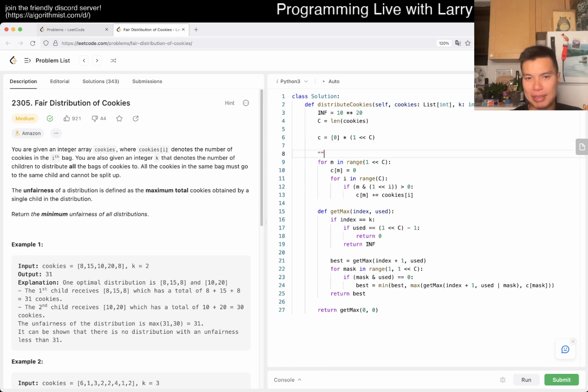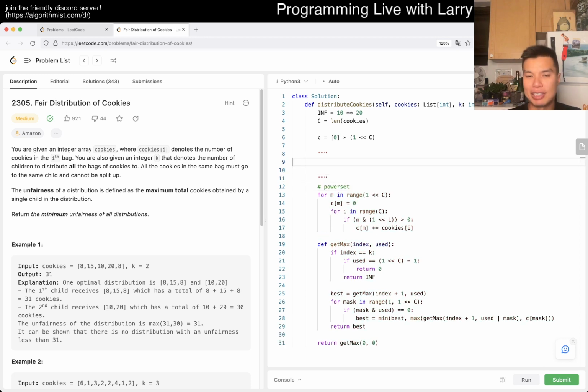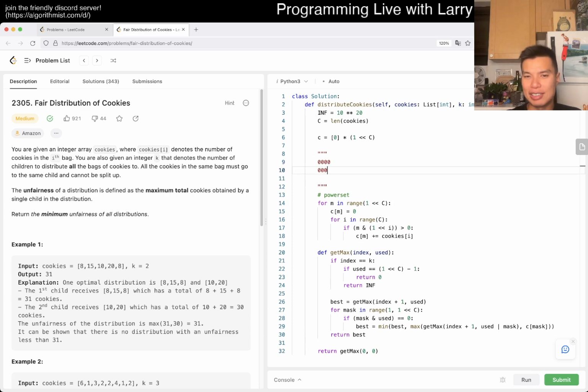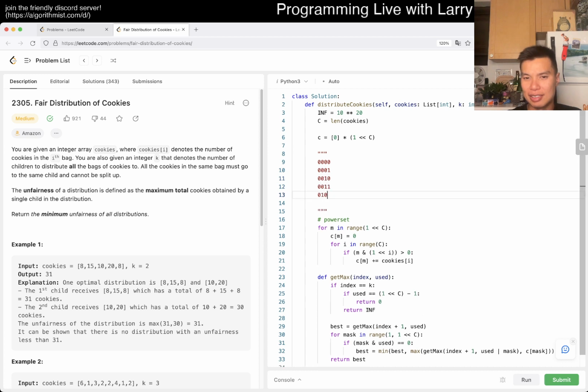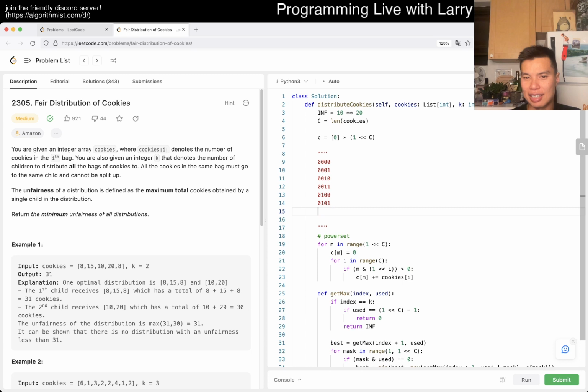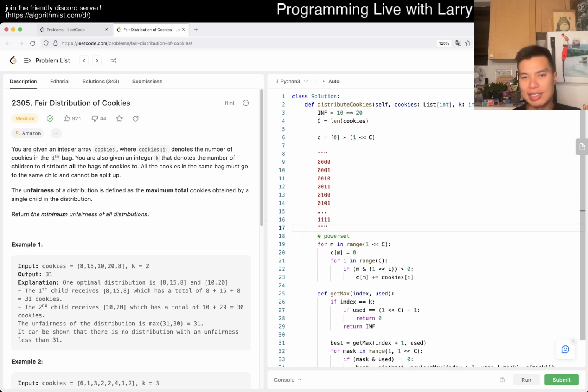But yeah, so this is saying that for each binary representation, which means this is the power set, right? Because this is basically, let's say 4 of them, 0 0 0 0, and then dot dot dot, all the way to 1 1 1 1. The idea here is that this is the set representing none of them are used.